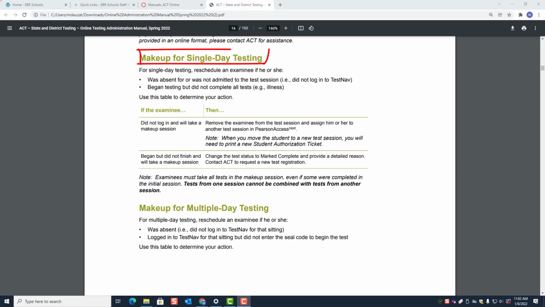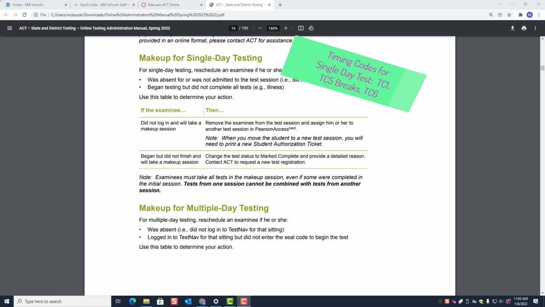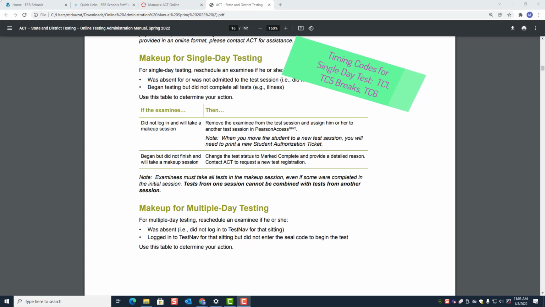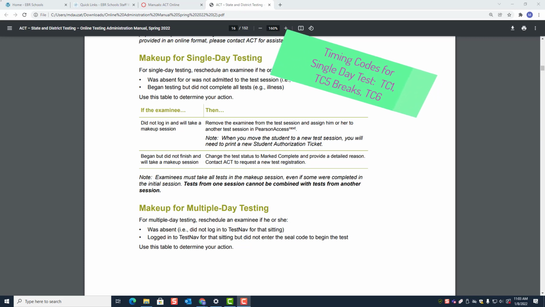All right, makeup for single day testing. Just a reminder, single day testing would be timing code 1, which is standard time, timing code 5, which are the breaks as needed. Remember, breaks as needed are done in a single day, and timing code 6, which is 1 1/2 time in a single day. So those 3 timing codes are done in a single day.